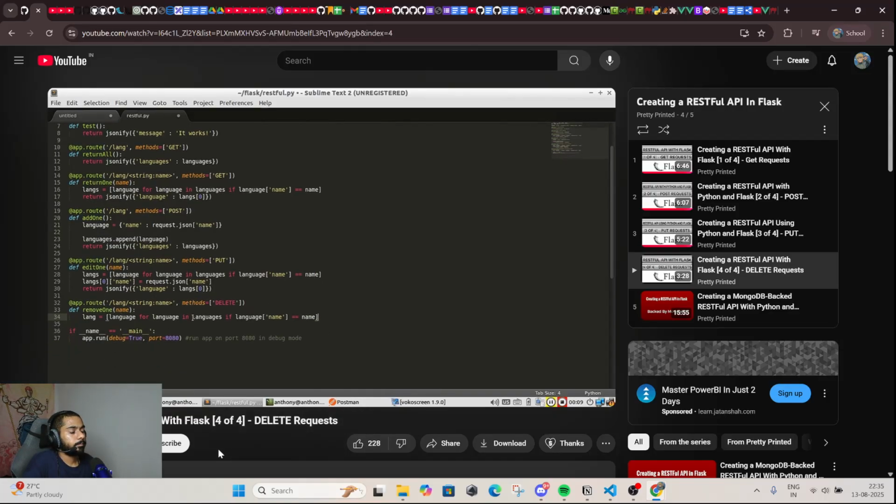So this is going to search the language list and return the language that matches the name, just like in the previous PUT request. Then once you have that lang, you want to take the languages list and remove the value returned by lang. And since it's unique, it's going to be at index 0. Finally, we want to return all the languages. So just jsonify languages and then languages again, just like above.